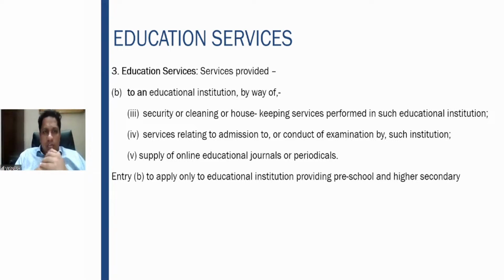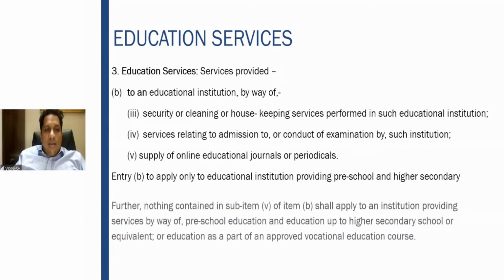The second type of education institution is a college which gives a degree which is recognized by the law in force. Third one, an institution which gives a qualification of an approved vocational course. These three are there. So these five things don't apply to all three. Another type of education is your private coaching center, but that also is not covered. So if you see here, entry number B, all these five don't apply to all types of education institutions.